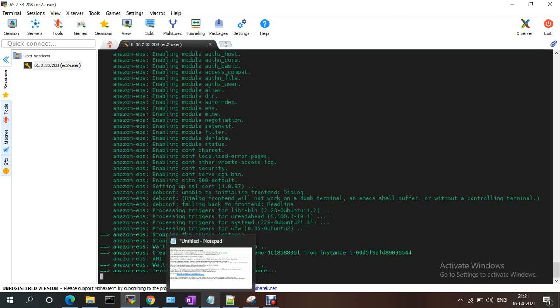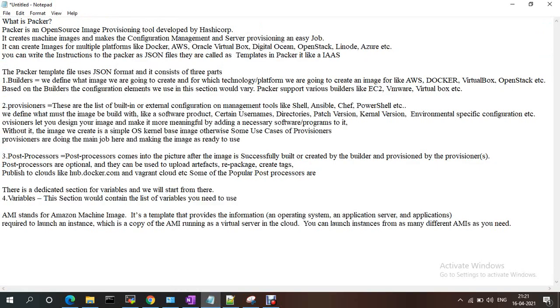The steps are: first it creates the EC2 instance, then installs the required packages, whatever provisioners are there, then it creates the AMI, and terminates the EC2 instance. These are the steps it follows in Packer.